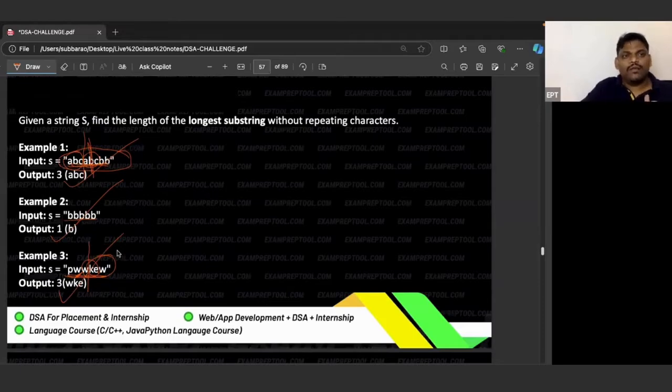So in the given string, you have to write the program to find the longest substring where characters are not repeating. This is the challenge to you. Please try, please keep trying.